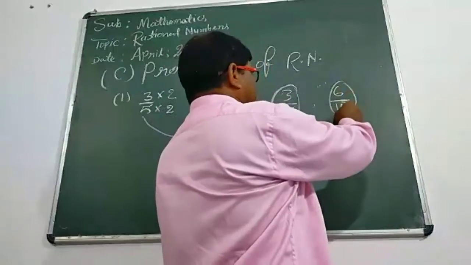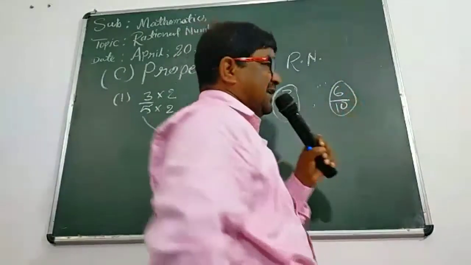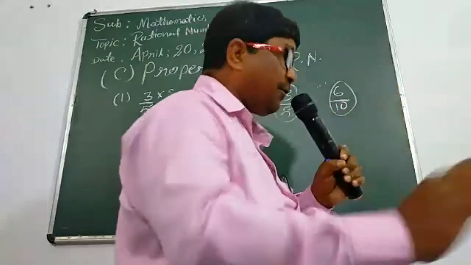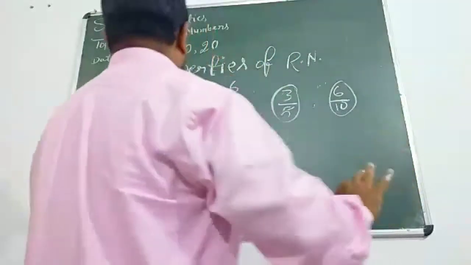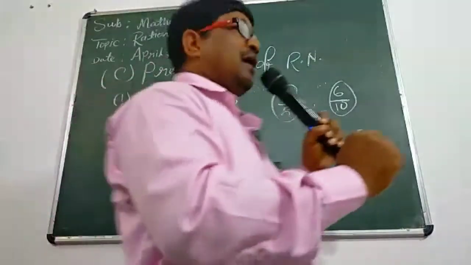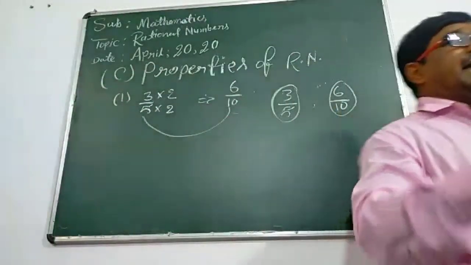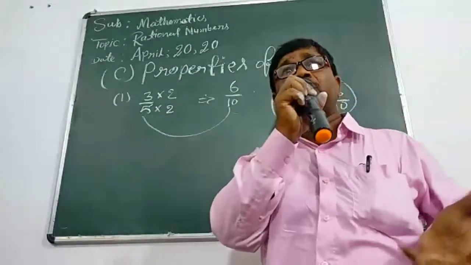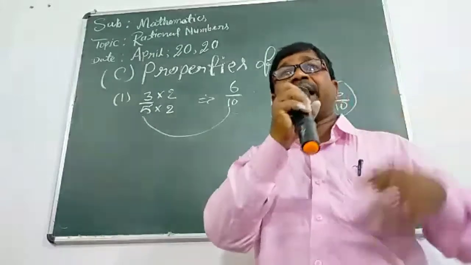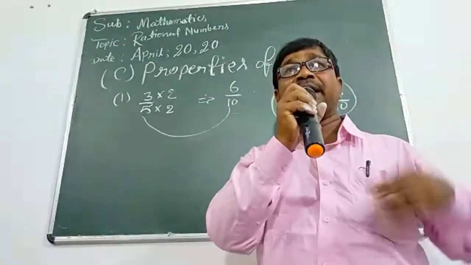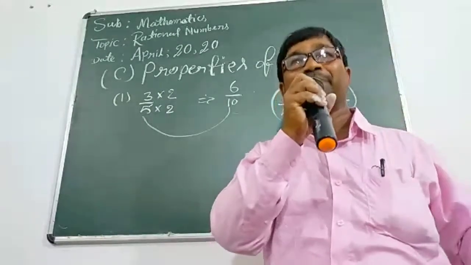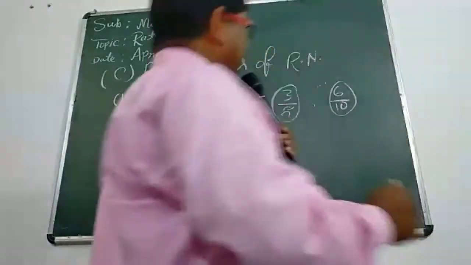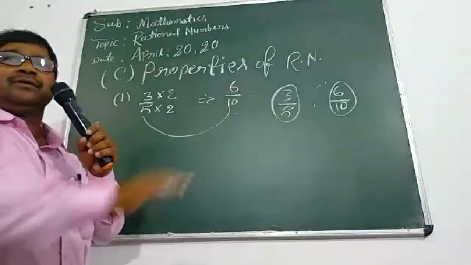So 6 upon 10 is also rational, but this is not a standard form. So the first property we should learn: after multiplying both the numerator and denominator by the same number, we get another rational number that is called an equivalent rational number. This is called the first property of rational numbers. Okay, understood?